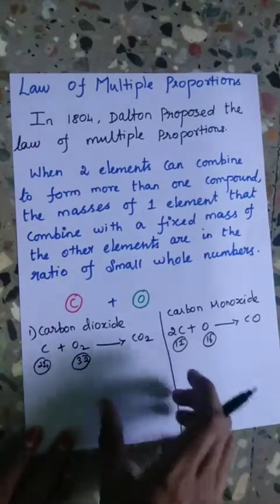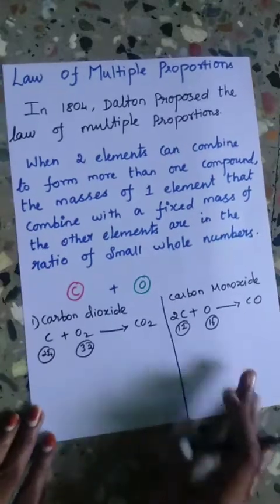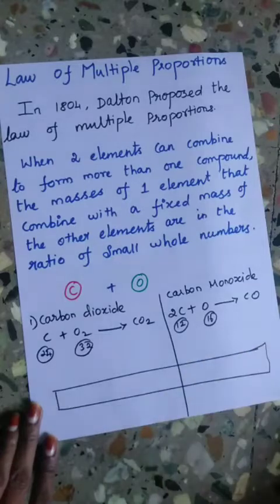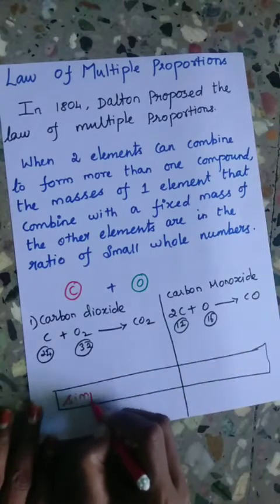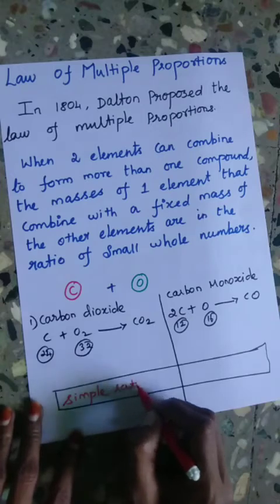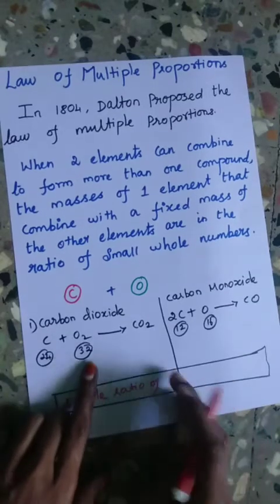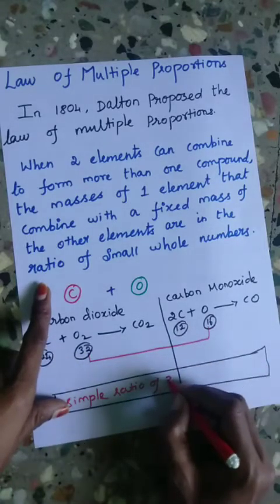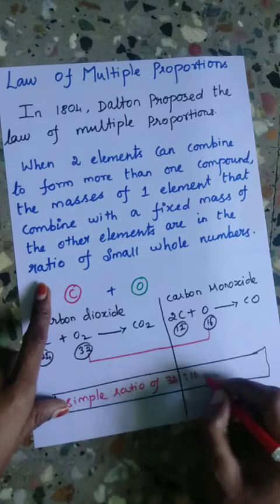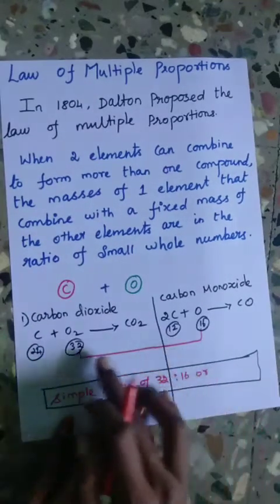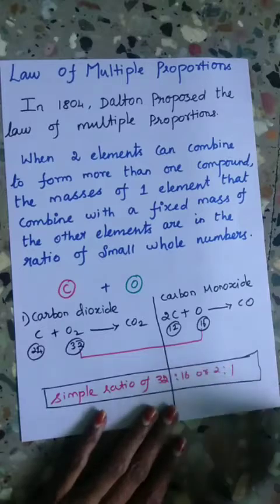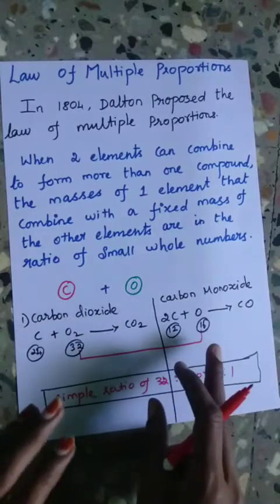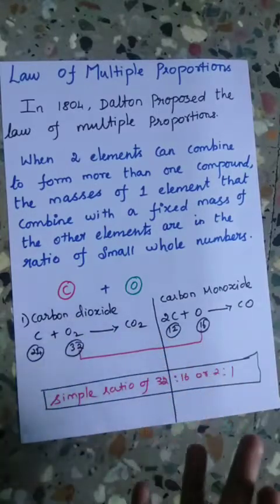So these masses of oxygen are in a simple ratio, that is 32 to 16, or 2:1. Again, I am saying carbon dioxide and carbon monoxide are the two compounds.